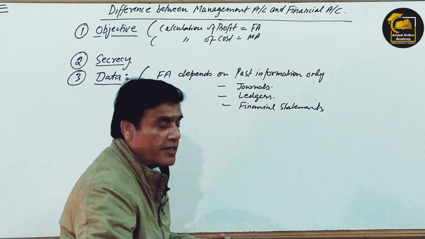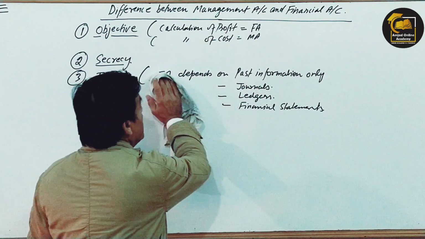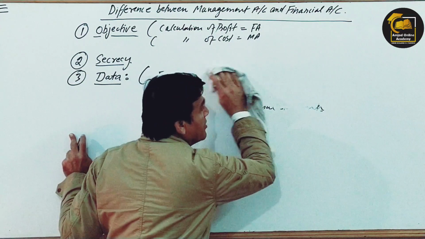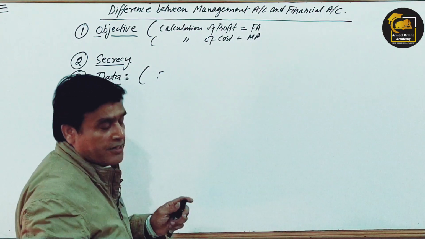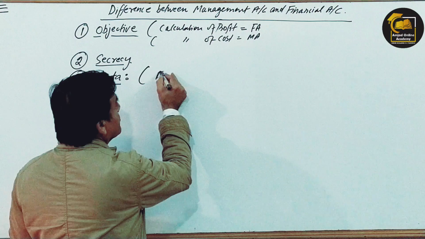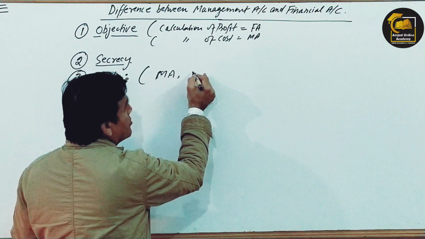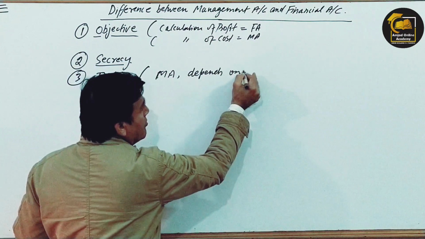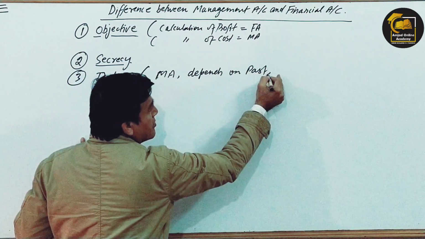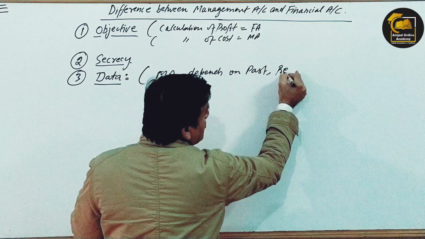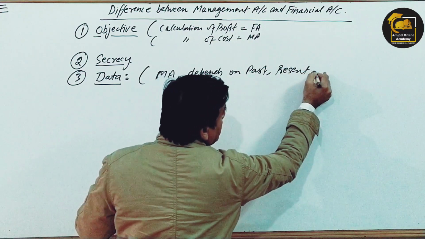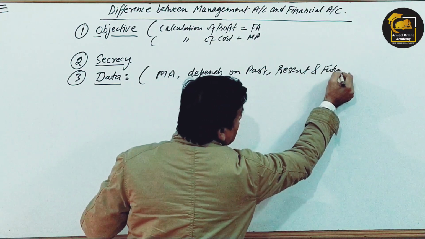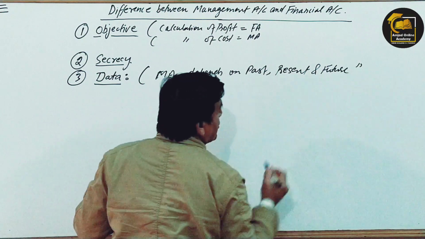Whereas in case of management accounting, it not only depends on the past information, but management accounting depends on past, present and future information.